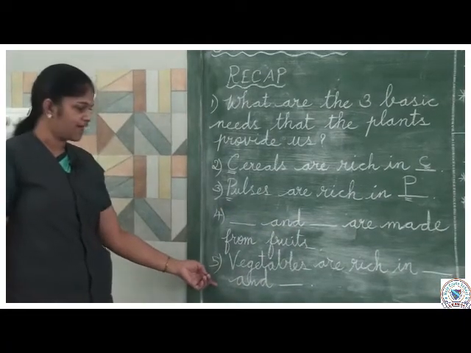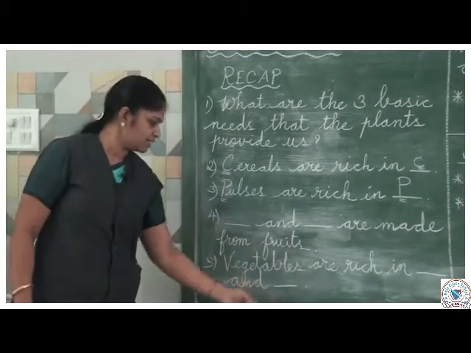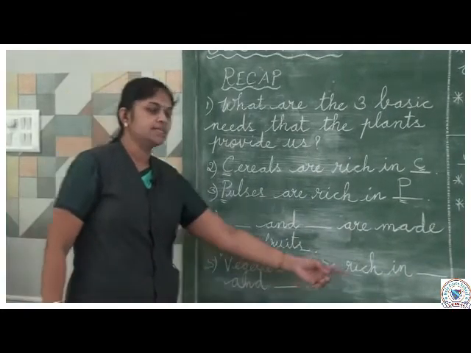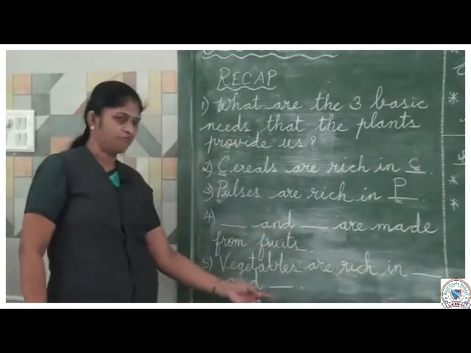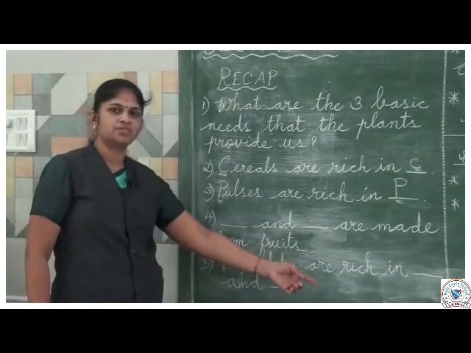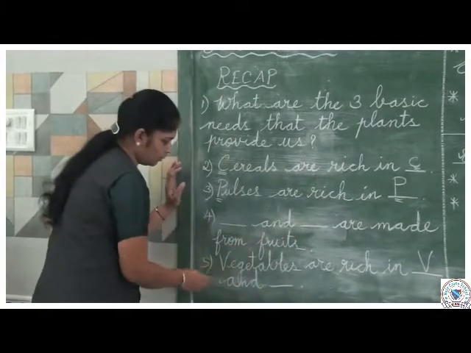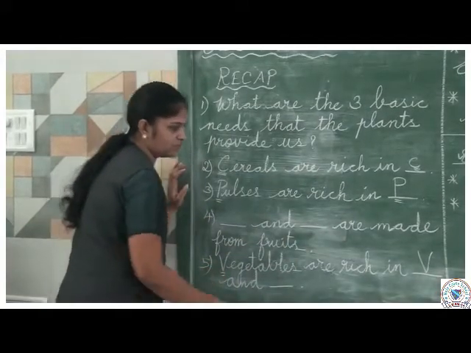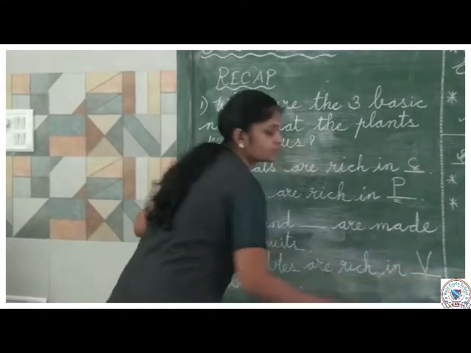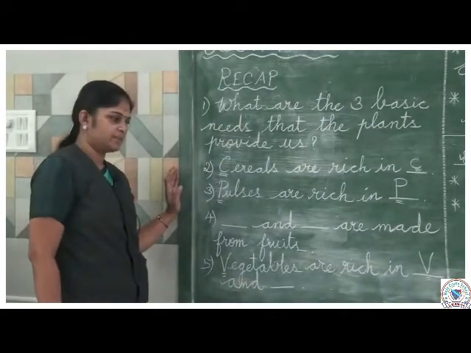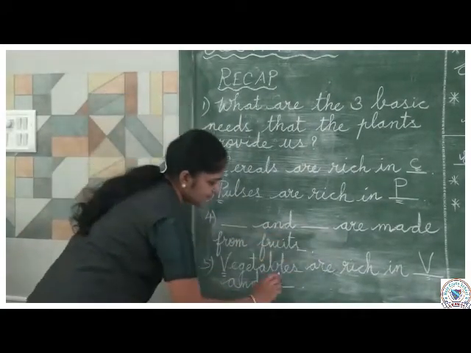Then question number 5, vegetables are rich in dash and dash. It is vitamins and roughage. Vegetables are rich in vitamins. See, here also you have the clue letter. The word starts with V, and here vitamins, the word starts with V. Vitamins and roughage.